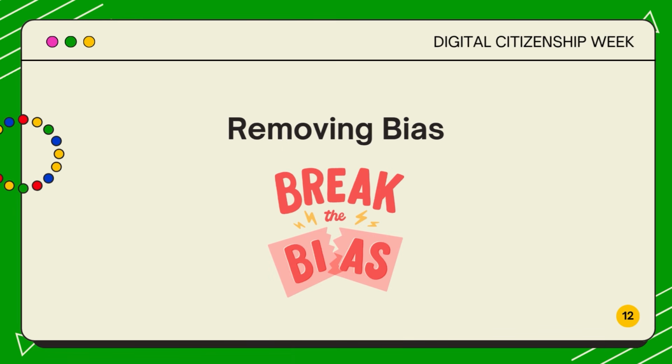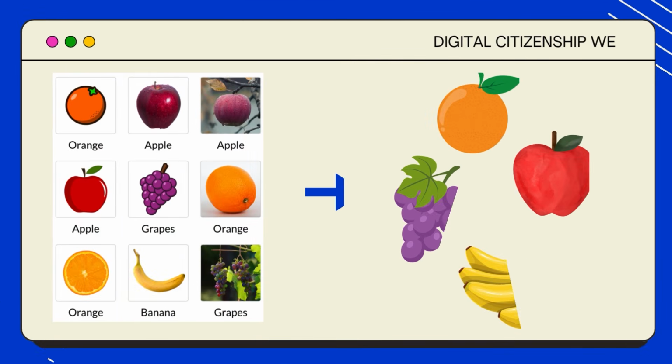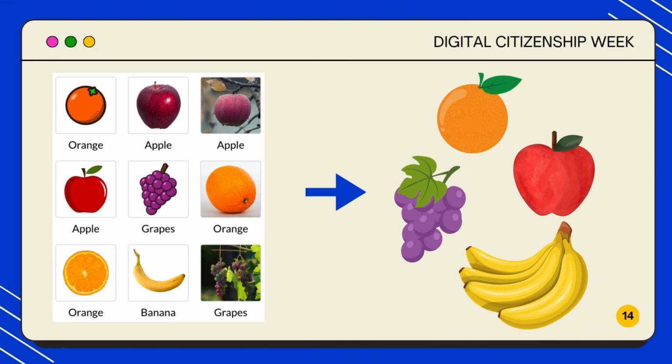Unfortunately, it's almost impossible to completely eliminate AI bias from a tool, but there are still ways to reduce bias. One way is to come up with as diverse and complete a set of training data as possible. Let's look at an example together. Let's say you wanted to train an AI tool to recognize different fruits. You use images of fruits and their proper labels to help train your AI. Based on the training data we have, what types of fruits might our AI be able to identify? Oranges, apples, grapes, and bananas.